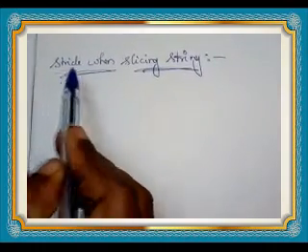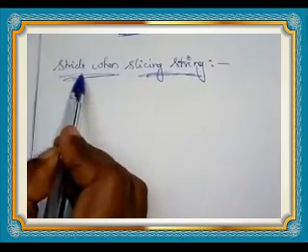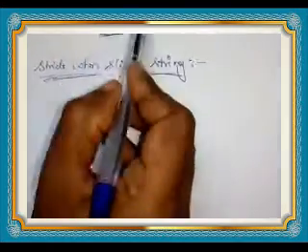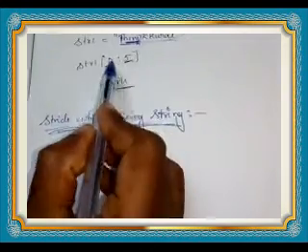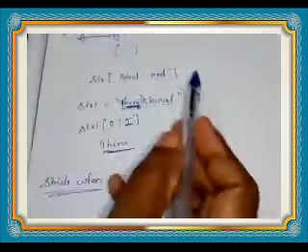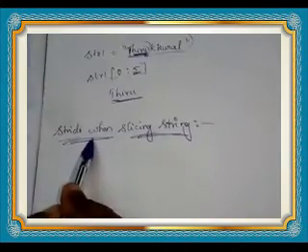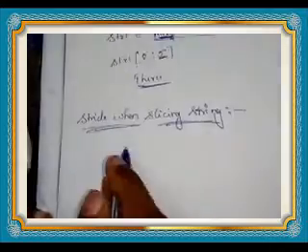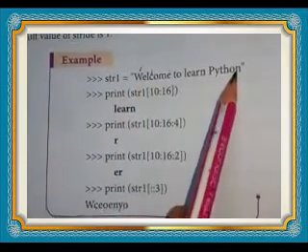Next topic is stride when slicing a string. We can use stride when we are using the slicing string, because of the third argument of the slicing string. Slicing string has two arguments, start and end. Then we use one more argument, that is the stride. Understand? See here, example, str1 equal to welcome to learn Python.